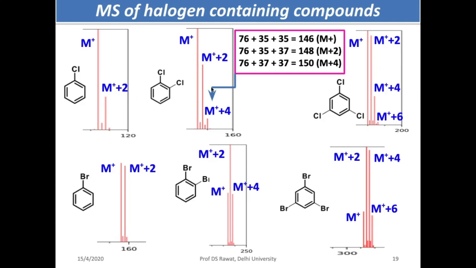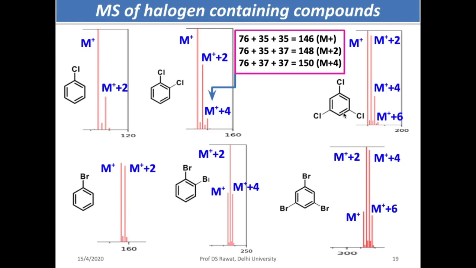So if you have two chlorines, now you have M+2 and M+4. How do you calculate that? 76 is the weight of the benzene ring, plus 35, that will give you the M+ peak. You get the M+2 peak if one of the Cl is 37. You get M+4 if both of the Cl are 37.